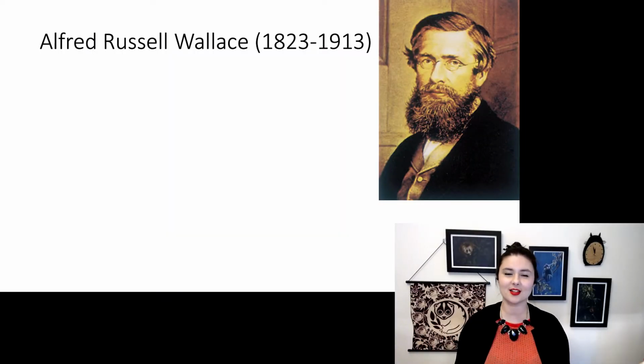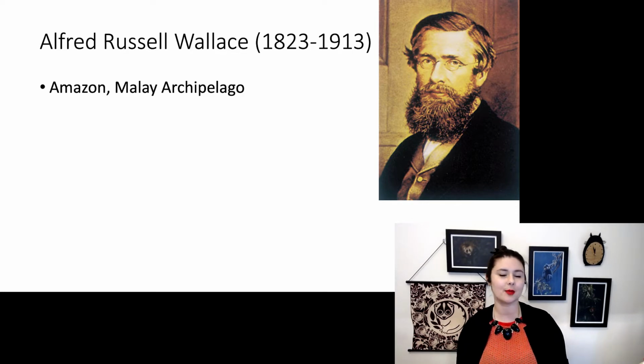Alfred Russell Wallace also lived in the 1800s, though he was a little bit younger than Darwin. And unlike Darwin, who went to South America, Alfred Russell Wallace spent more time in the Malay archipelago. He did also go to the Amazon, but most of his important insights were from looking at the fauna of Malaysia.